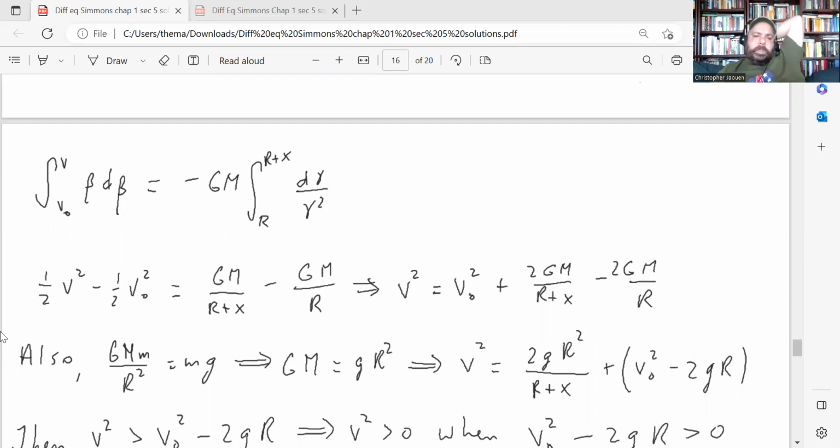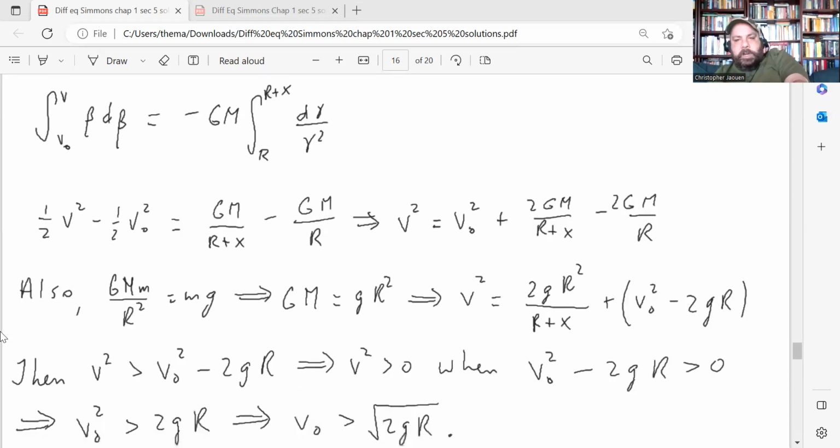And then on the other side, you have negative GM times the integral from R to R plus x. R, remember, is the radius of the Earth, so the projectile's traveling from the surface of the Earth up to a height of x above the surface of the Earth. So from R to R plus x, right? And again, here I'm using a dummy variable, so integrate d gamma over gamma squared, which gives you GM over R plus x minus GM over R, and then just solving for v squared here gives us this expression.